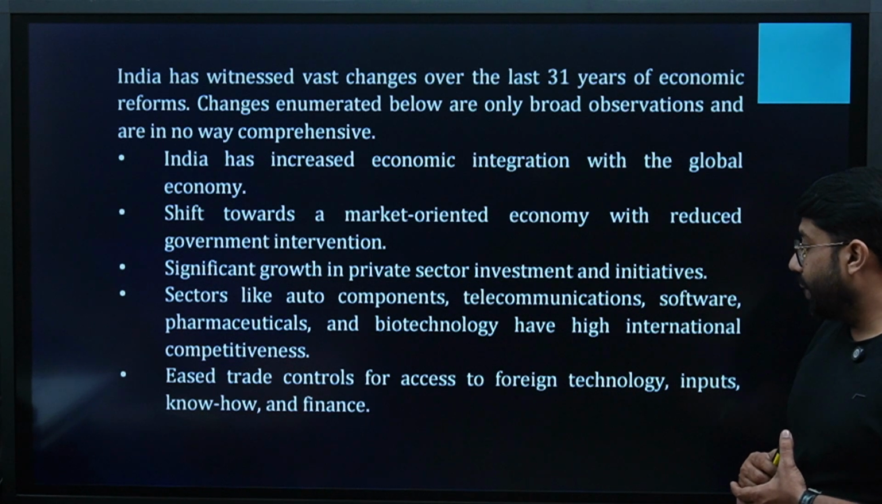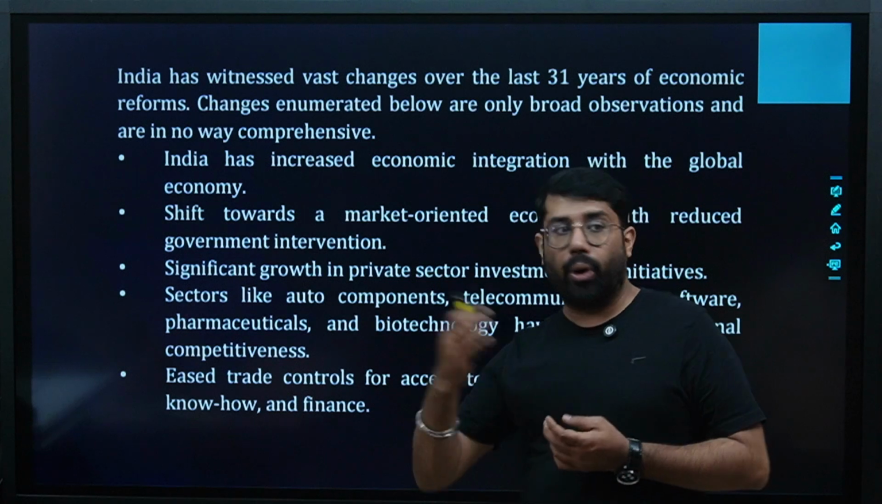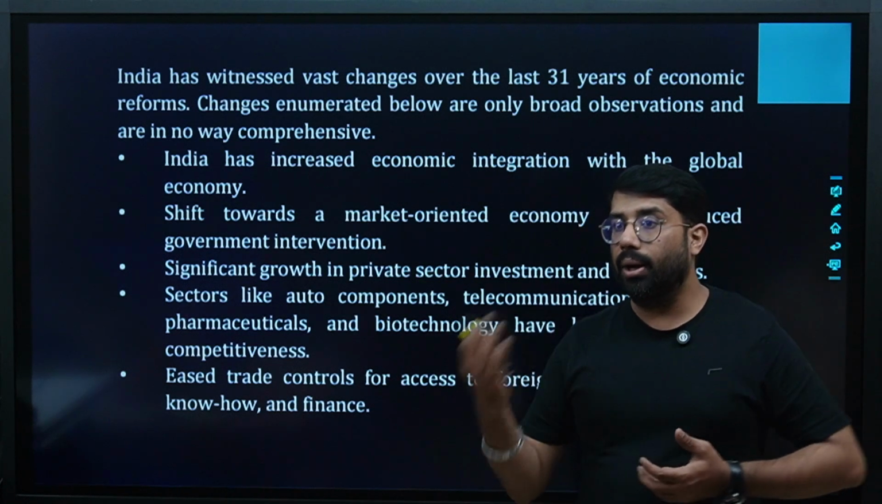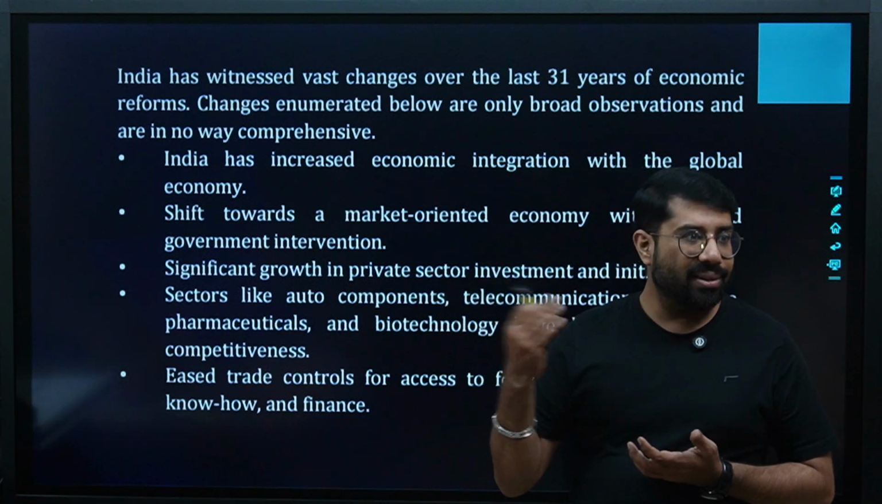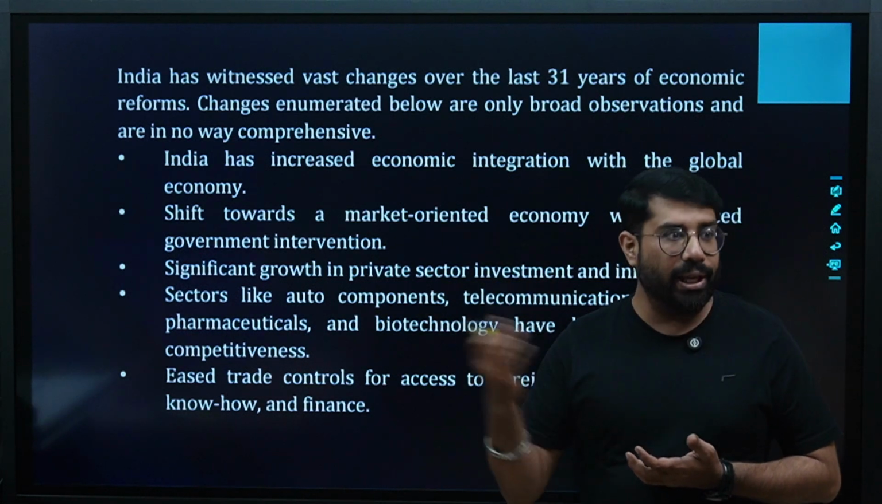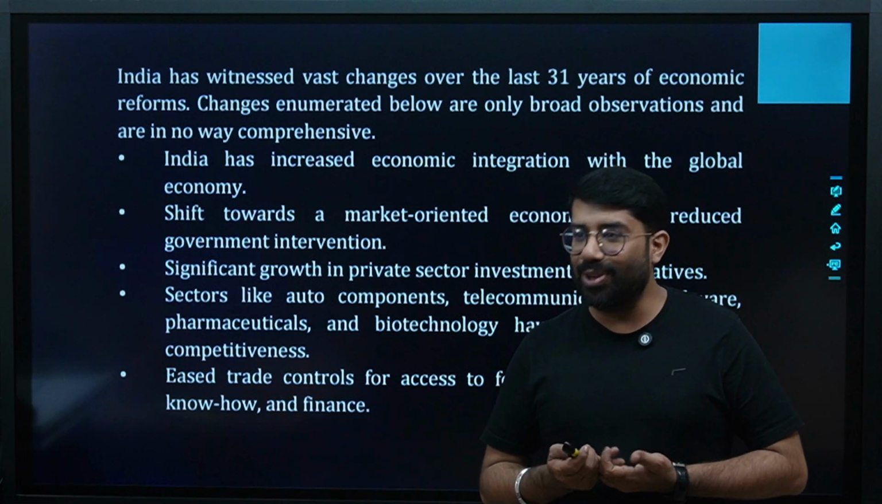Eased trade controls for access to foreign technology inputs, know-how, and finance. So it was made easy for Indian firms to meet foreign firms and know their technology, get their knowledge and exchange skills with each other, to get a synergic effect actually. Are you clear? Yes or no?